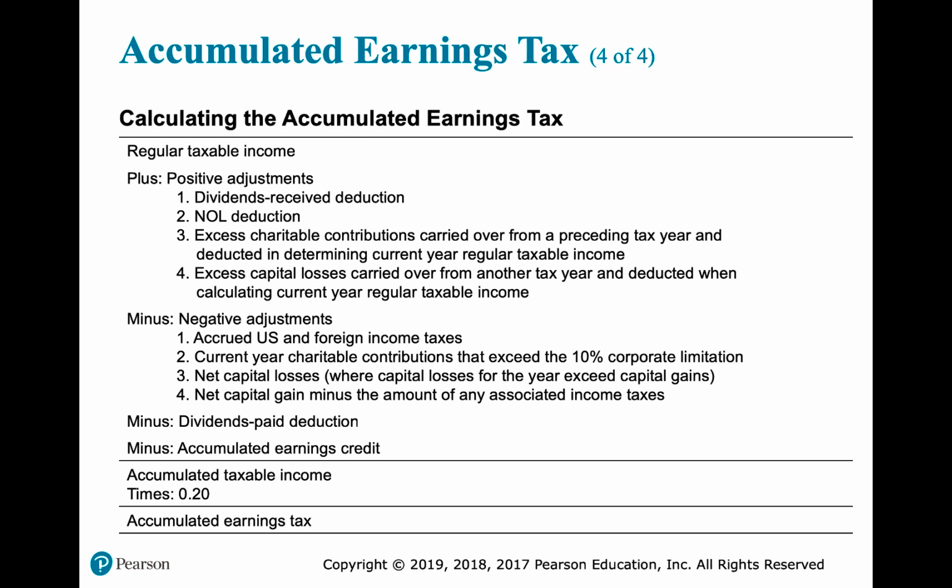So corporations are generally allowed to retain $250,000 for C corporations, or the level of earnings necessary for the reasonable needs of the business. So the $250,000 is kind of like a safe harbor. I can accumulate that without explaining why I need to do it. If I want to accumulate more than that, I need to find a way to explain that that's necessary for the reasonable needs of the business. And again, the rate is 20%, just like it was for the personal holding company tax. And that rate is tied to the highest dividend rate for individuals for qualified dividends.